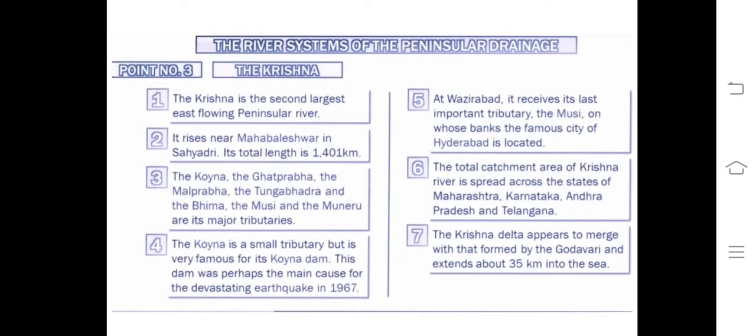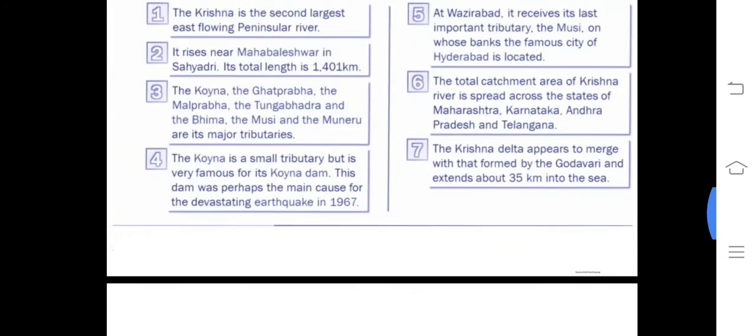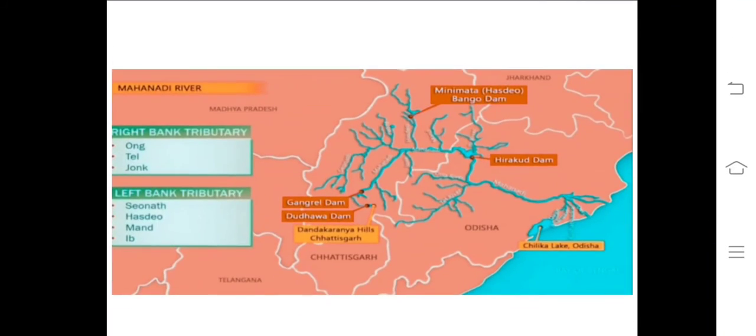Actually, yes, Krishna Delta appears to merge with that formed by the Godavari and form the delta there, and extends about 35 km into the sea. Because of the merging of Krishna and Godavari, it forms a big delta towards the sea, and it forms a 35 km deltaic region. You can see from here.